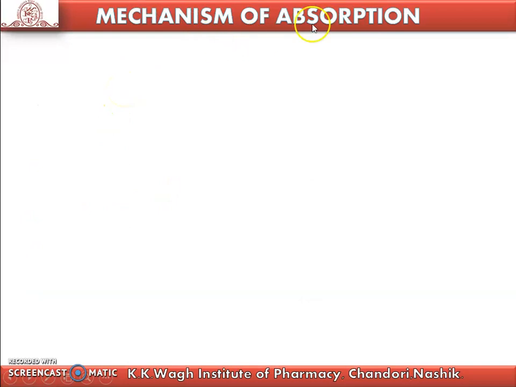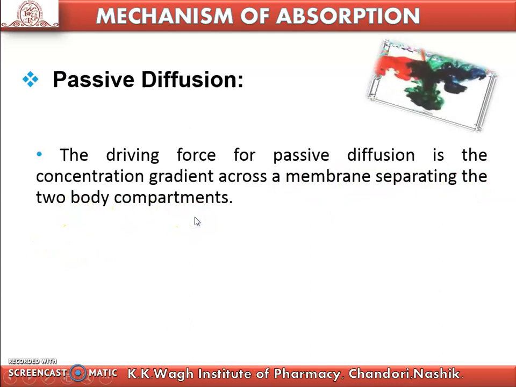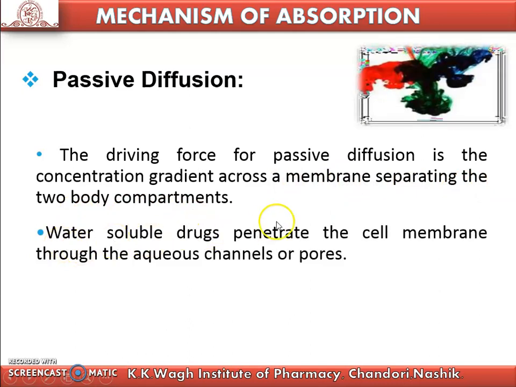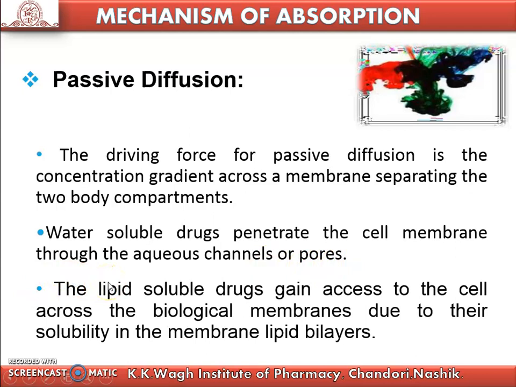Then we see the mechanisms of absorption, by which absorption happens in our body. Firstly, passive diffusion. The driving force of passive diffusion is the concentration gradient across the membrane separating the two body compartments. Water soluble drugs penetrate the cell membrane through aqueous channels or pores, and lipid soluble drugs gain access to the cell across the biological membrane due to their solubility in the membrane lipid bilayer.